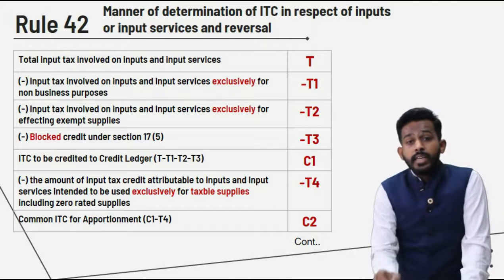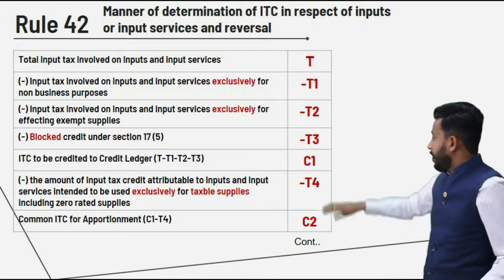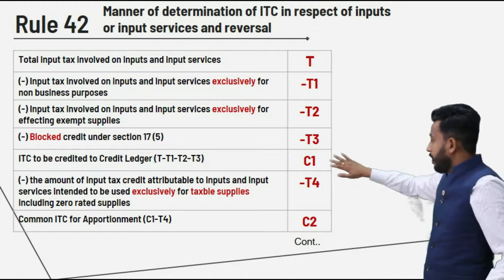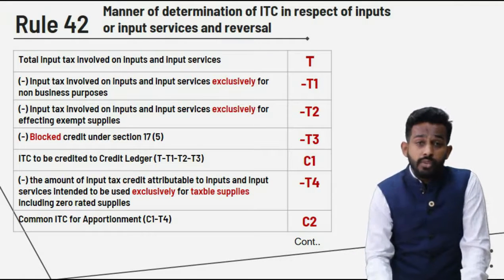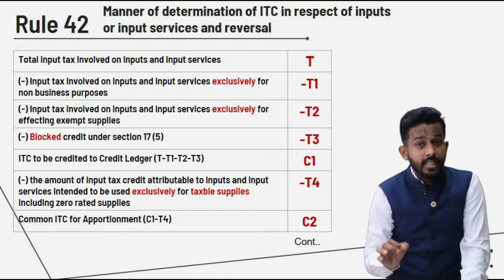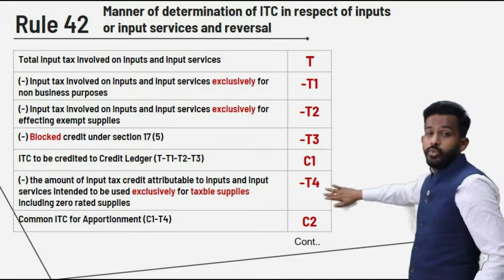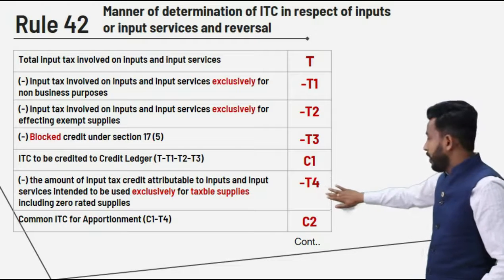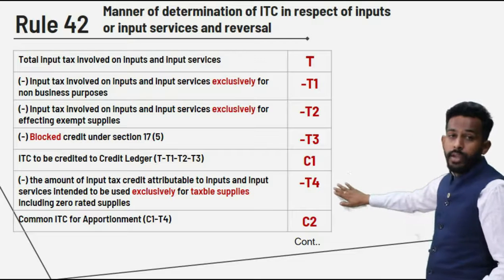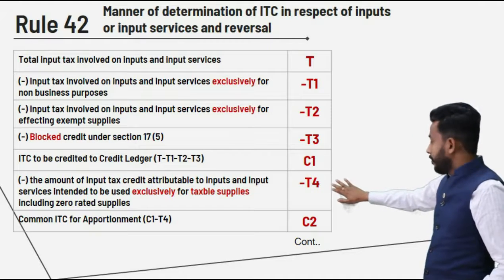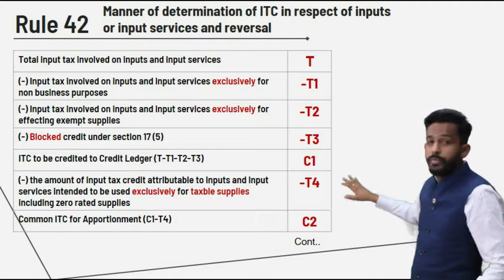We have deducted ITC blocked under section 17 subsection 5, T3, and we have arrived at C1. After C1, we have deducted ITC used exclusively for taxable supplies, including zero rated supplies, and what we get is C2. This is common credit, friends. And now in the coming slide we will see how to bifurcate and determine the amount of ITC that is available and the amount of ITC which is liable to be reversed.